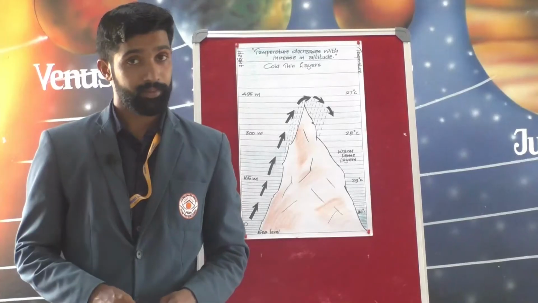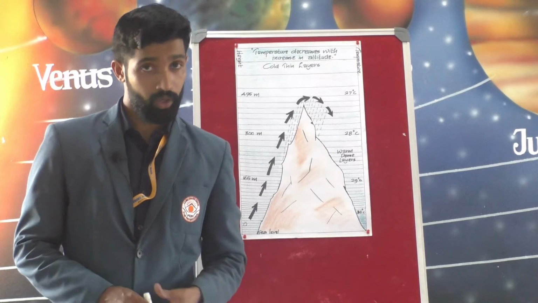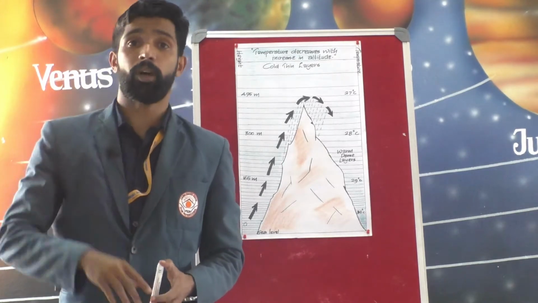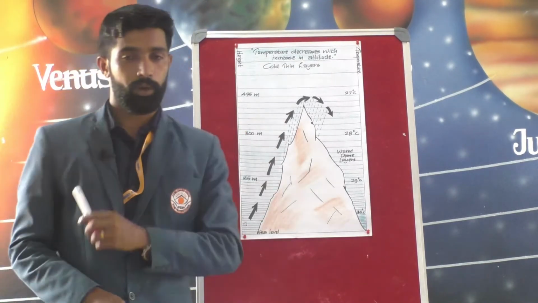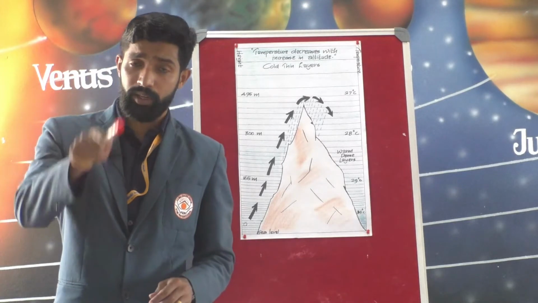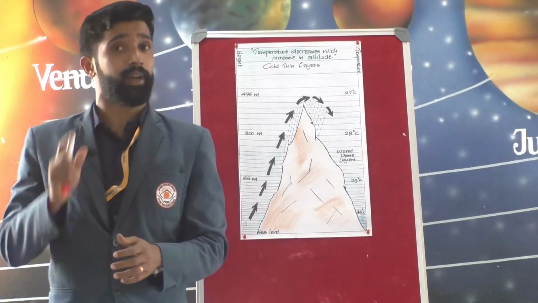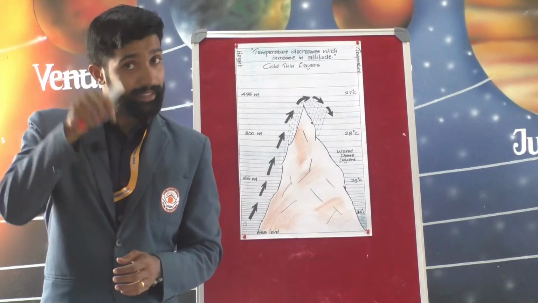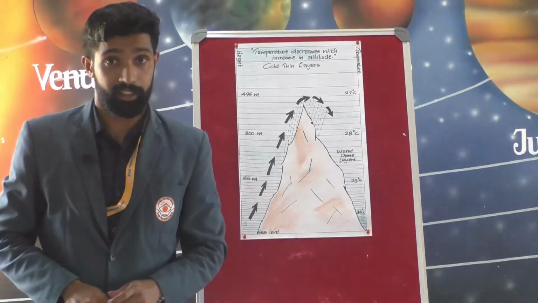Good. And the next factor is altitude or height above sea level. Here you can see the diagram. The atmosphere is not directly heated by the sun, but indirectly by the heat of the earth.